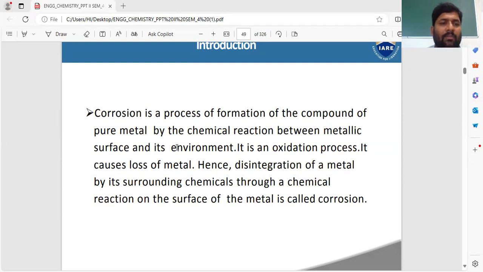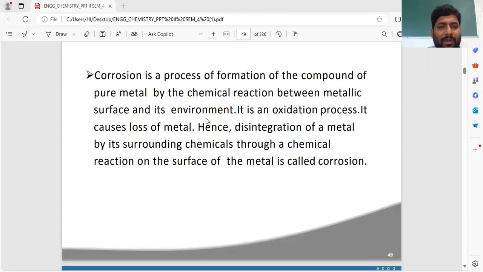Environment means the weather. In the environment we have a number of gases like oxygen, carbon dioxide, nitrogen, sulfur dioxide, helium, neon, argon, etc. See, corrosion is the process of formation of a compound of pure metal by the chemical reaction between the metallic surface and the environment.